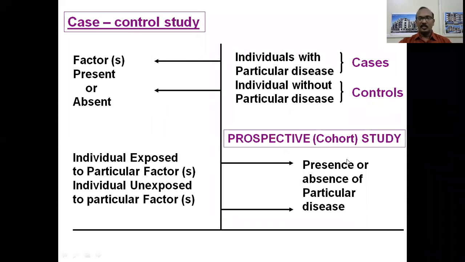So the direction in time is prospective, future. What we do is, the exposed group, that is the individuals who are exposed to a particular factor, is compared to another group who are not exposed to that factor. And we observe the presence of a particular disease in both these groups.